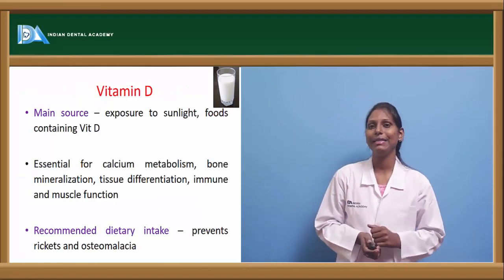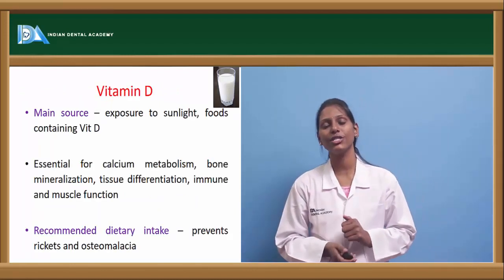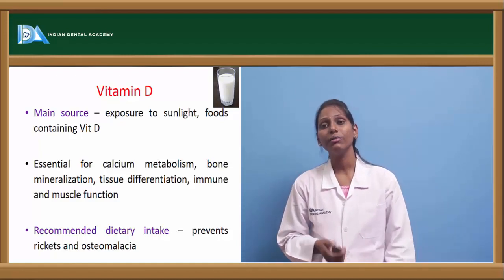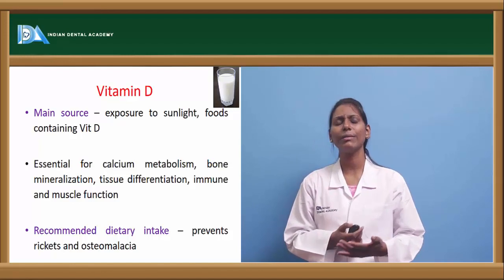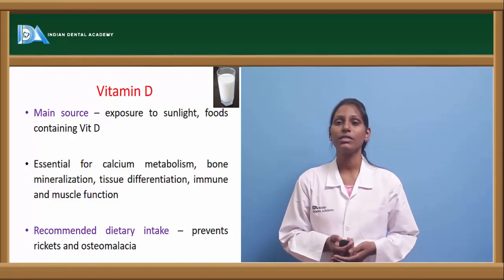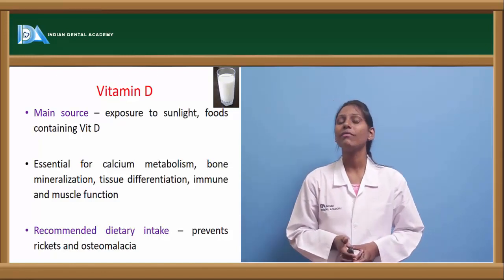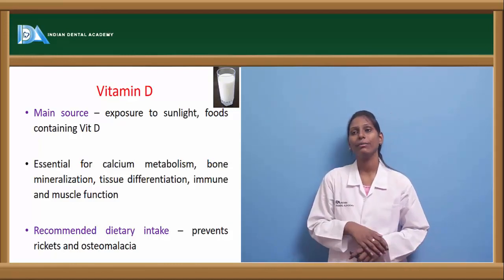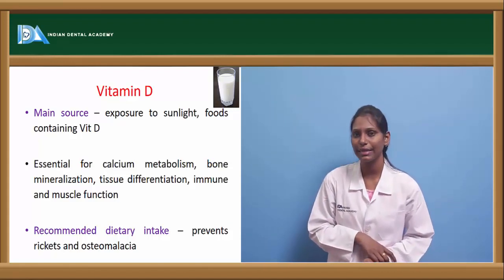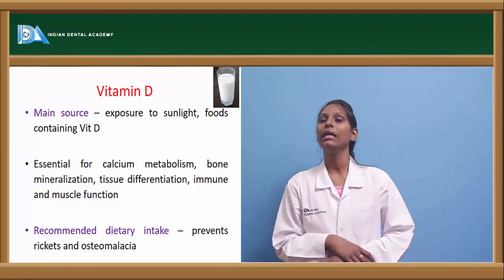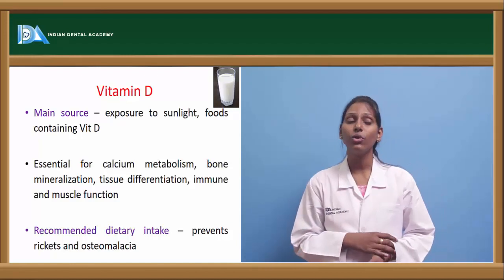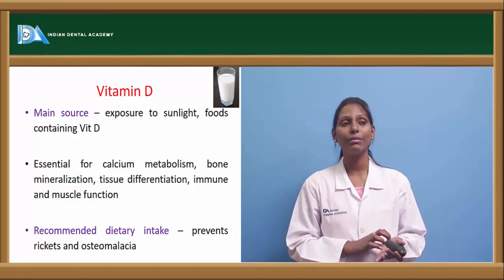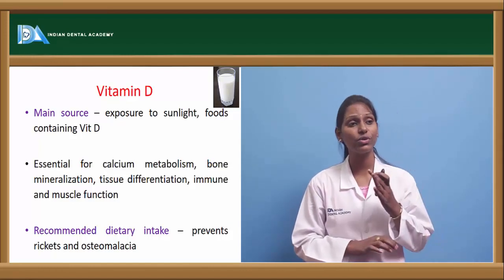Now let us go to vitamin D. Vitamin D is another important essential micronutrient, an essential vitamin which is also important for bone strength. It is also called one of the hormones because it is so essential to the body. Vitamin D's main source is exposure to sunlight, and foods containing vitamin D, such as milk products, are very rich in vitamin D. These are essential for calcium metabolism, bone mineralization, tissue differentiation and immune and muscle function. So vitamin D is again useful in case of immunity.